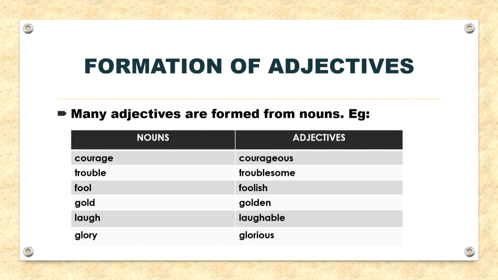Now, next topic is formation of adjectives. Many adjectives are formed from nouns. For example, let us say courage. Courage is a noun and the adjective formed from it is courageous. Similarly, next is trouble. The adjective formed from it is troublesome. Fool, foolish; gold, golden; laugh, laughable; glory, glorious, and so on.